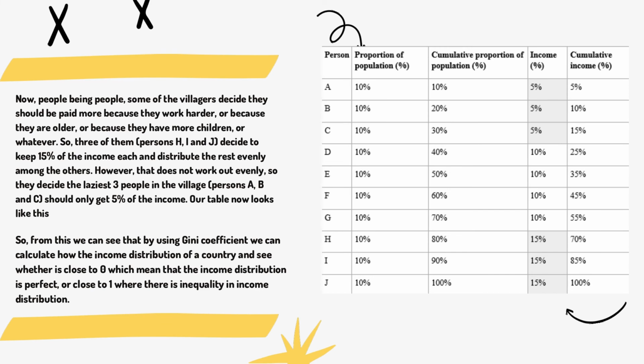So from this, we can see that by using the Gini coefficient, we can calculate the income distribution of a country and see whether it is close to 0, which means the income distribution is perfect, or close to 1, where there is inequality in income distribution.